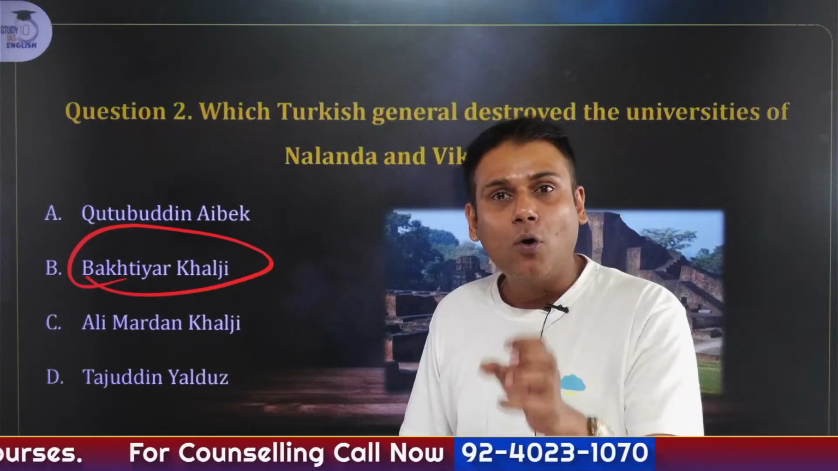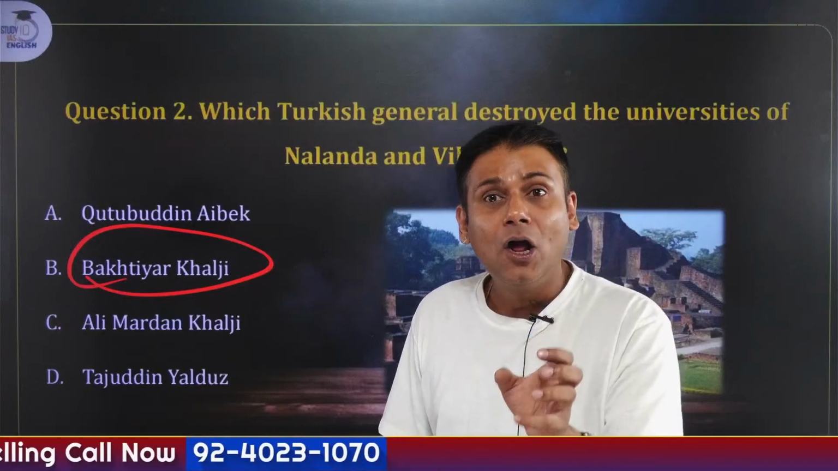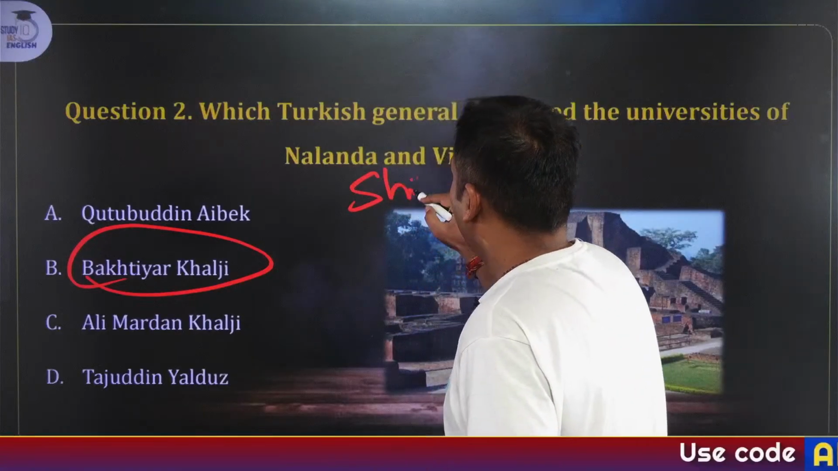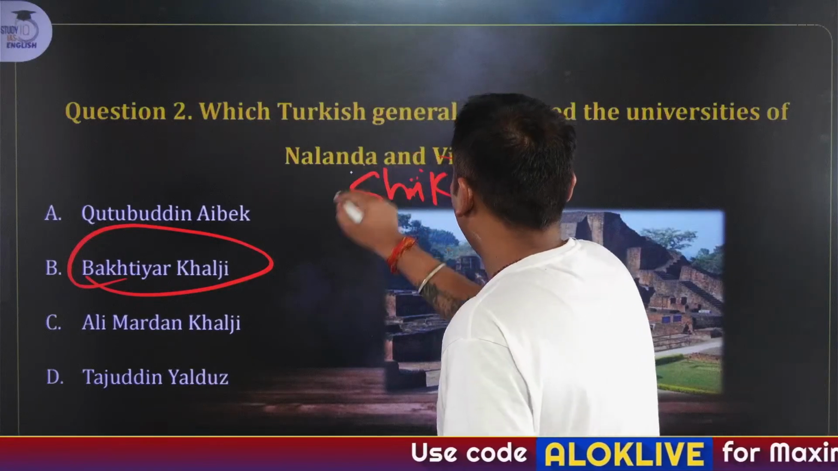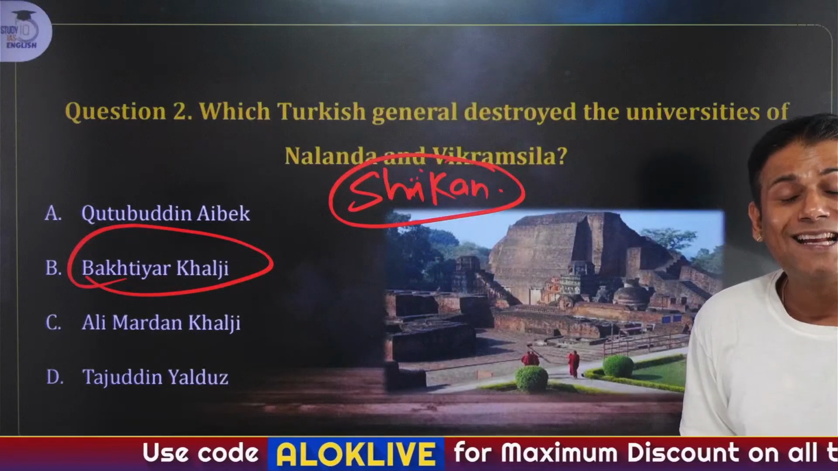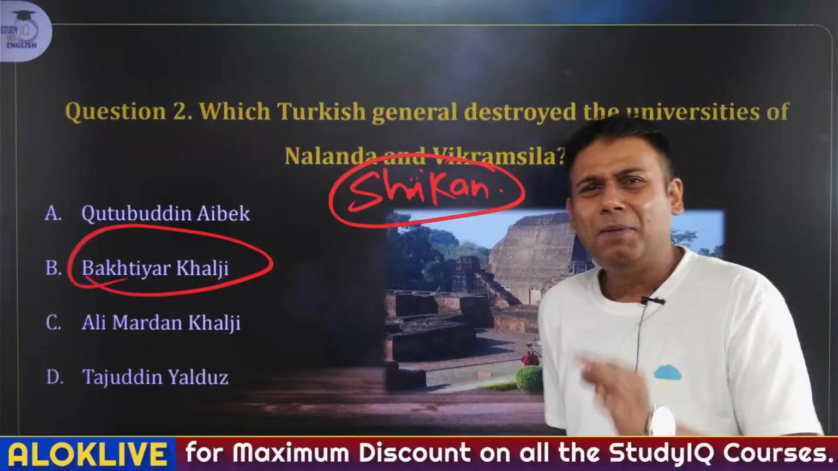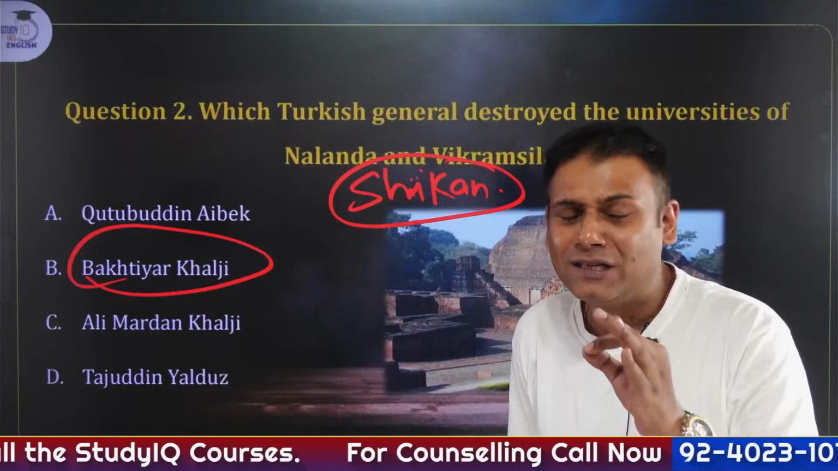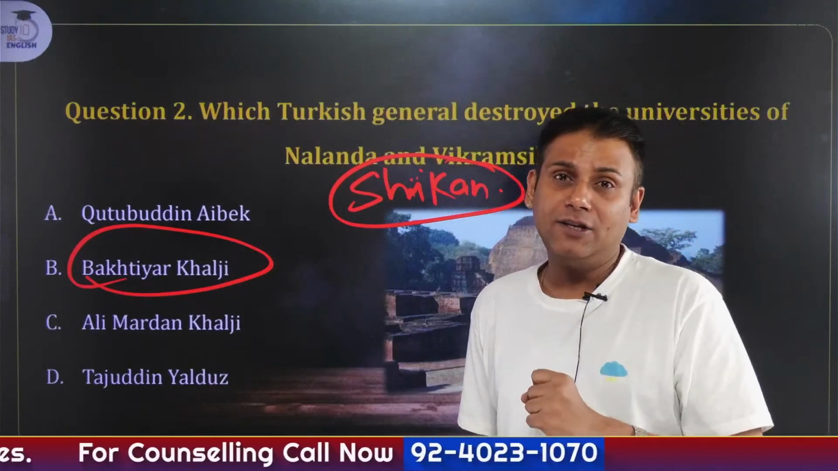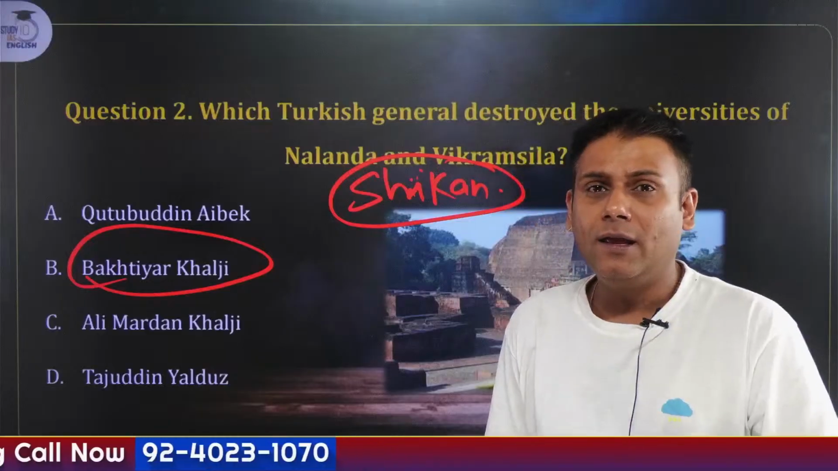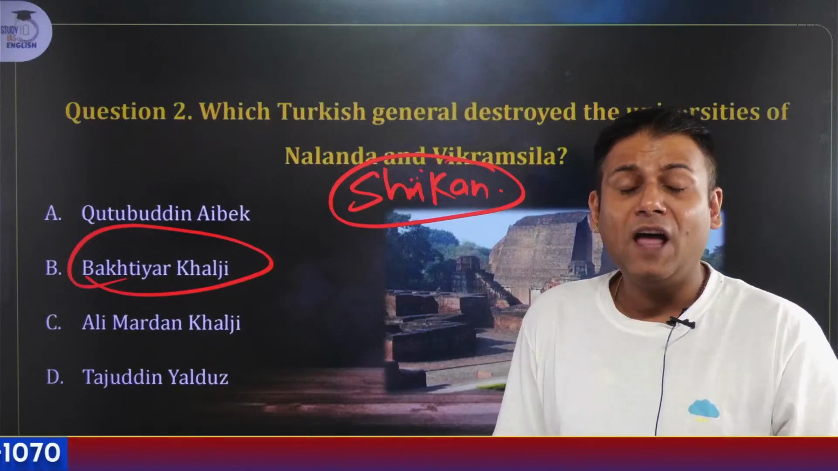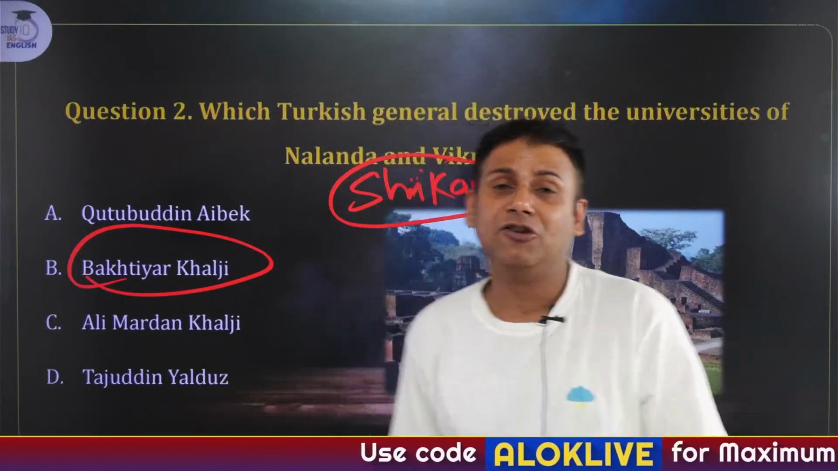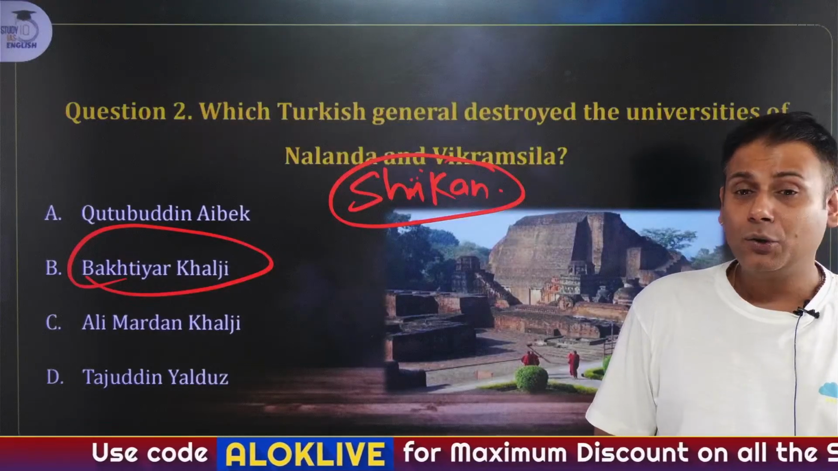Aybak majorly focused on the northern part of India. On the other hand, Bakhtiyar Khilji was following the policy of Shikan. Please note this terminology. He was following the policy of Shikan, that is destroyer of temples and spread of Islam. It is believed that Nalanda University, which was the epitome of knowledge and wisdom, was destroyed by Bakhtiyar Khilji. He destroyed Udantipur University, Vikramshila University. Thousands of Buddhist monks were burnt alive and slaughtered by Bakhtiyar Khilji. So the answer to this is Bakhtiyar Khilji.